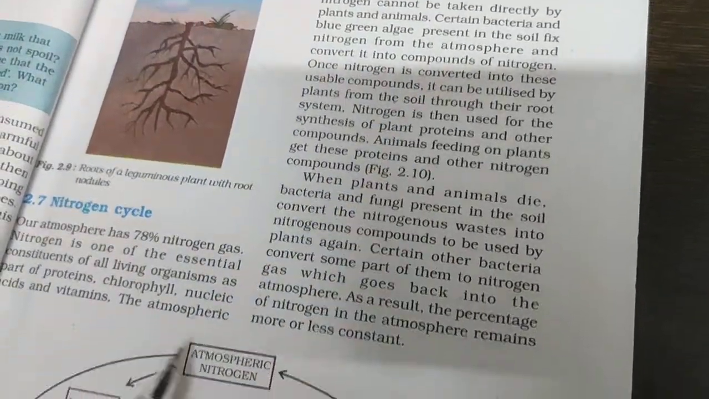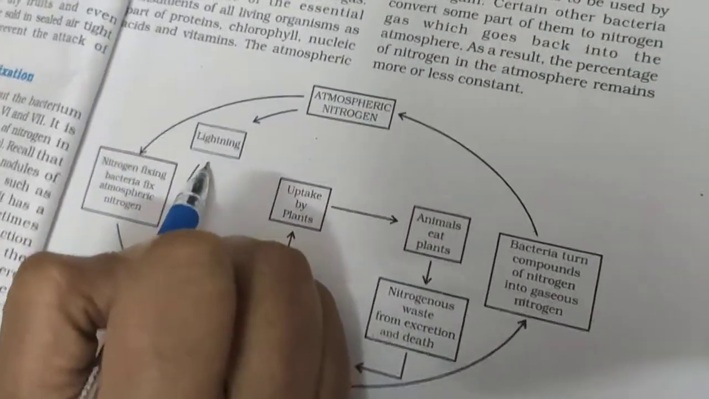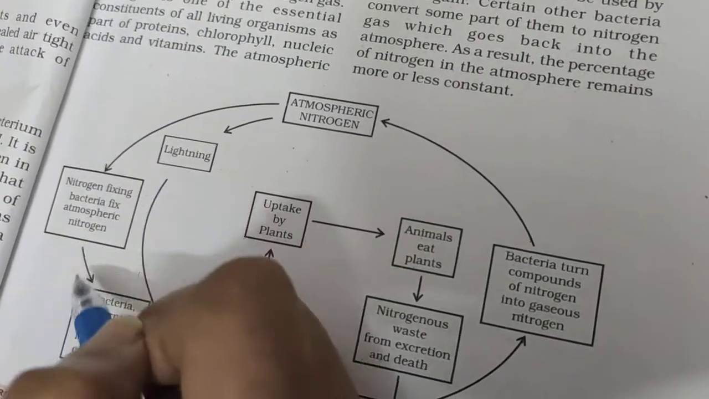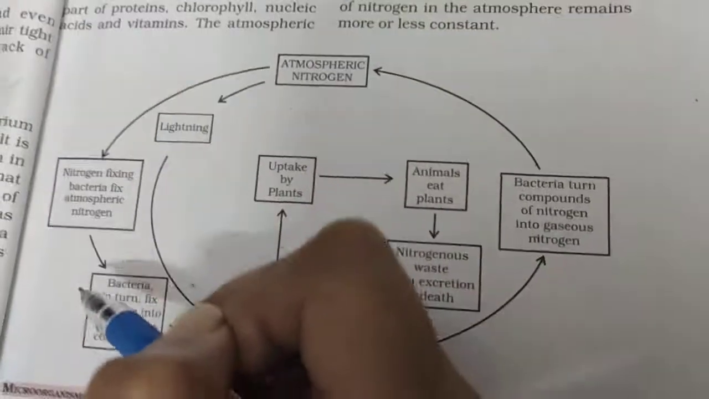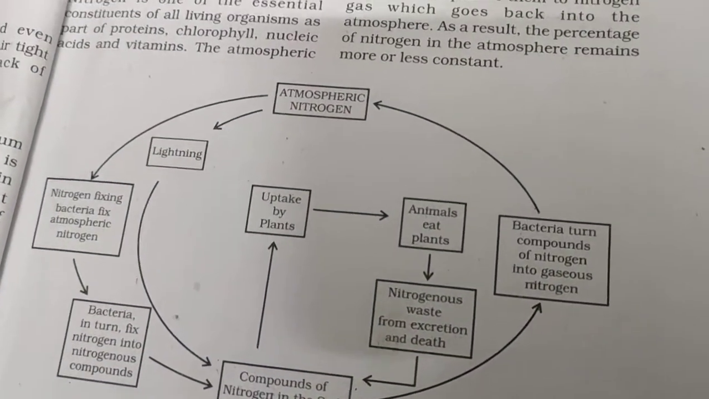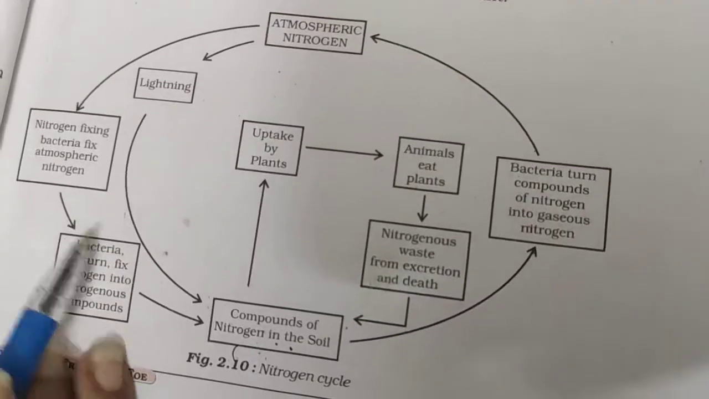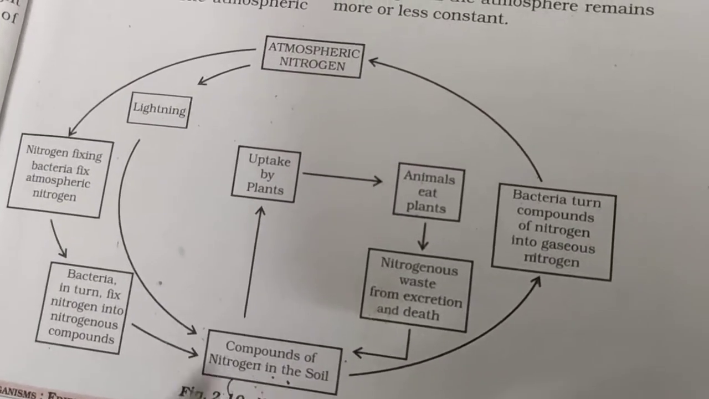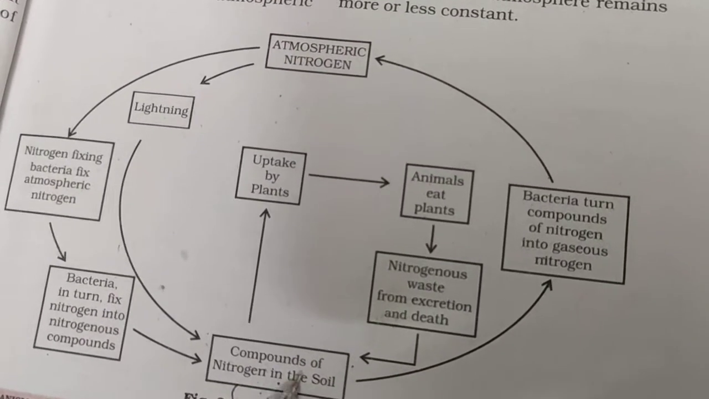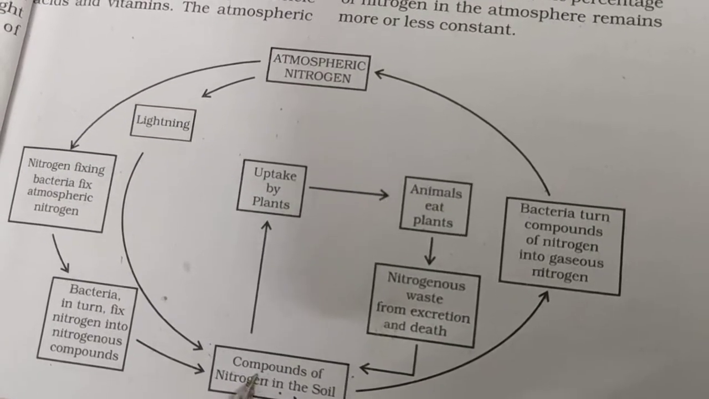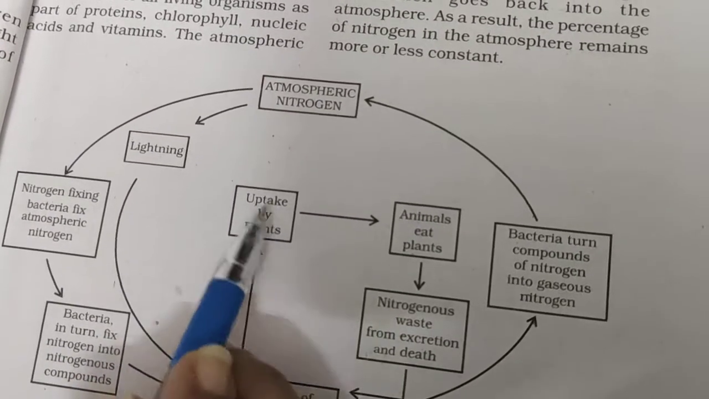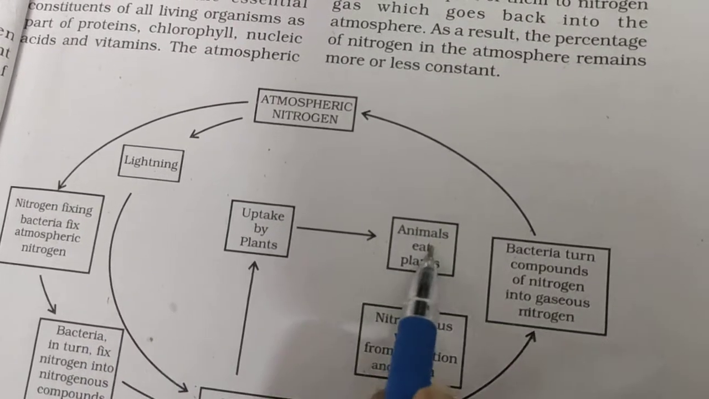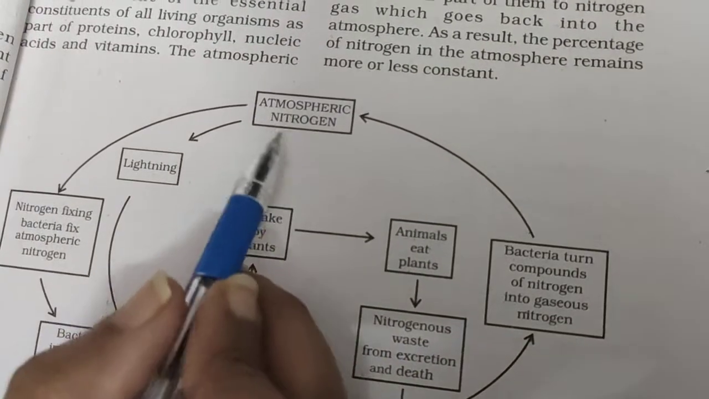So what happens is, in the atmosphere, with the help of lightning or a few nitrogen-fixing bacteria, the nitrogen is fixed. After fixation, the nitrogen forms nitrogen compounds. These compounds then go into the soil in a very simple and soluble form. Then they are utilized by the plants. Then plants are eaten by animals, and they make animal protein. I'll just explain the topic.